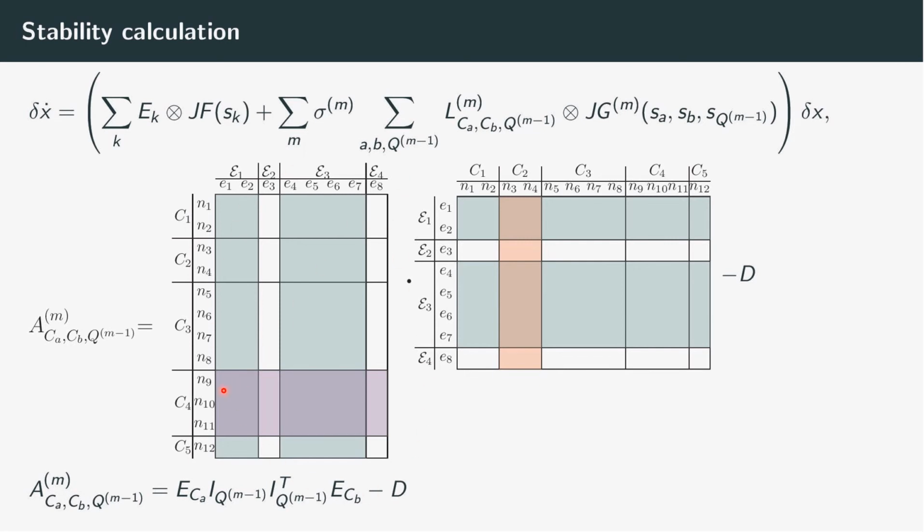Specifically, we select rows and columns that correspond to the state of the receiving node in a given pattern, the state of the node that we take the derivative with respect to in a pattern, and the edges that correspond to the other states in the pattern. In principle, this is enough to do stability calculations. However, some of the natural and engineered systems are very high dimensional, so we're interested in dimensionality reduction that can be done to make the calculations more tractable.